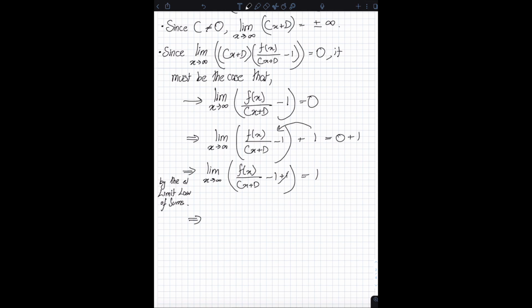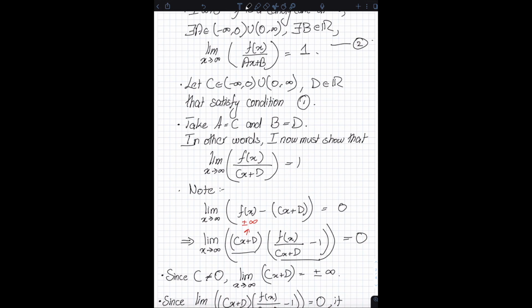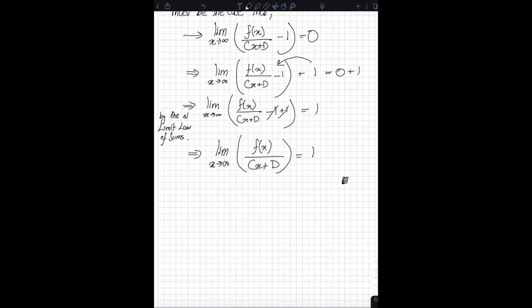And now this one is going to cancel out, and I'm going to get the limit as x approaches infinity of f of x divided by cx plus t is equal to 1. And of course, this just completes the proof, because this is precisely what I wanted to show. Remember that once I had picked my a to be equal to c and my b to be equal to d, all I had to show to prove that this theorem was true was that the limit as x approaches infinity of f of x divided by cx plus t is 1, and that I've shown over here.